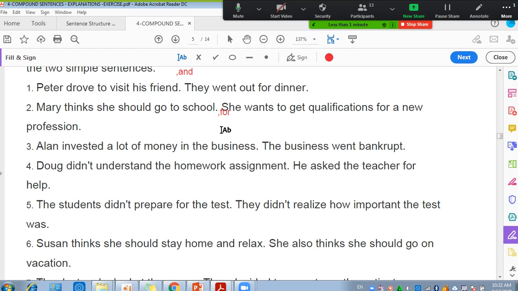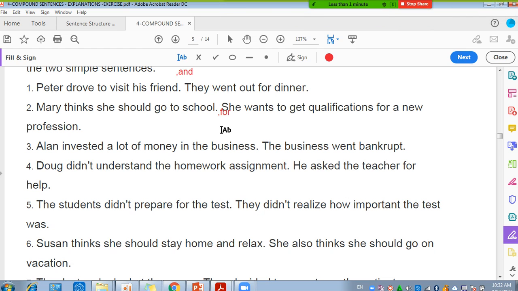Alan invested a lot of money in this business. Sorry, Hannah, I'm asking about number 2 again. If I swap the sentences, if I started with the second one. Did you get my question? She wants to get qualification for a new profession, so Mary thinks she should go to school. Yes, excellent. In this case I use "so" because now I'm giving the result. Thank you very much.